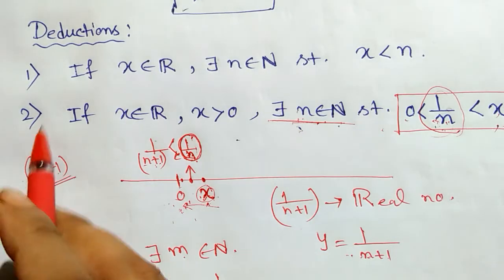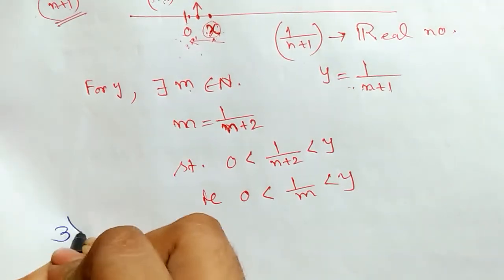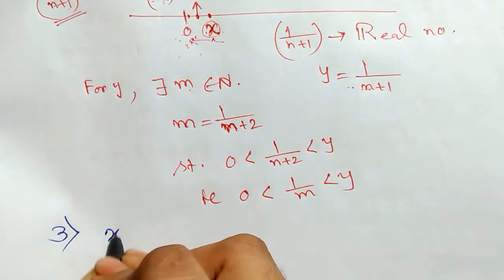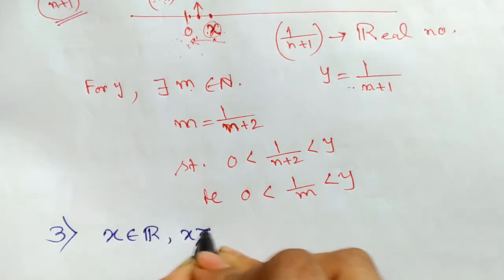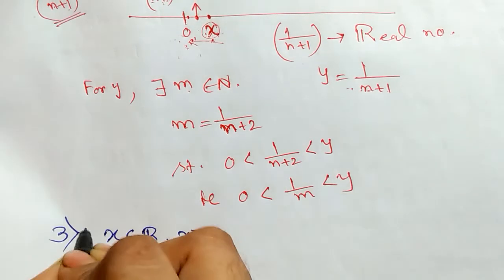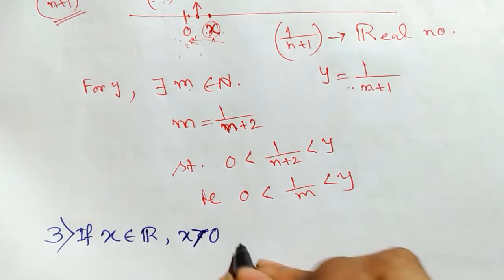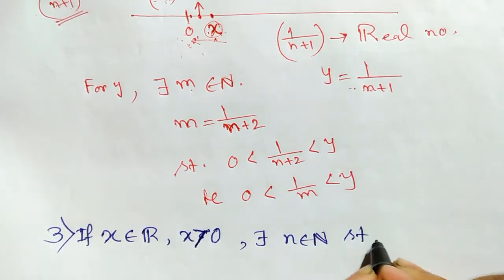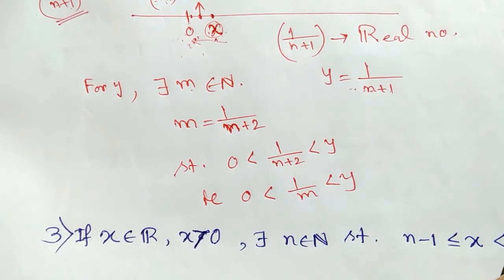Next, our next deduction, that is the third one. This says that if x is a positive real number, x greater than 0, then there exists a natural number small n such that n minus 1 less than or equal to x less than n.